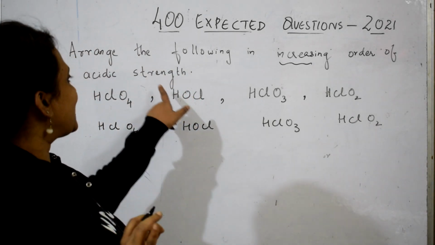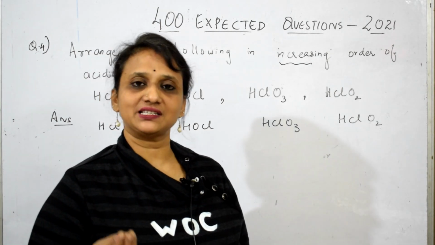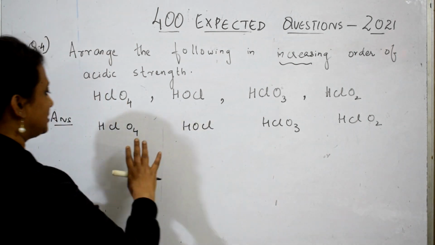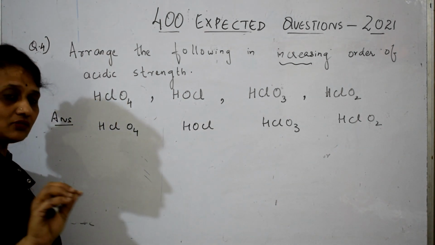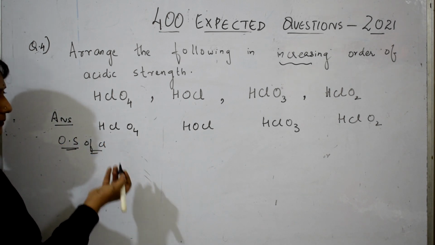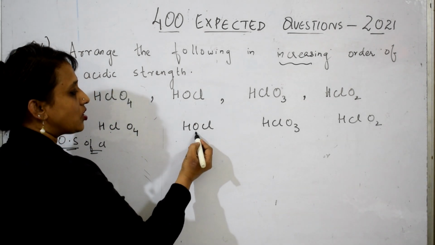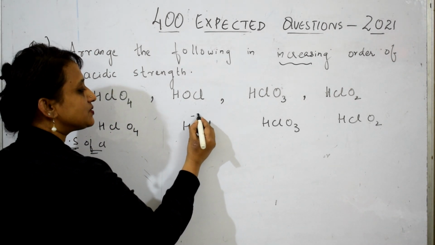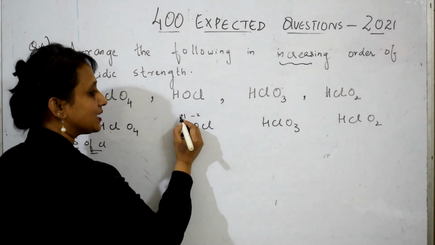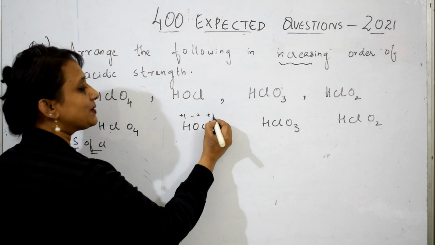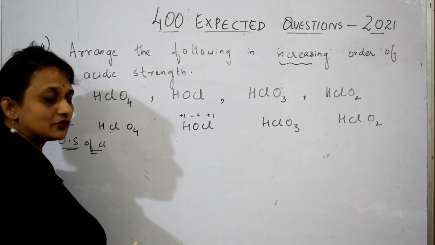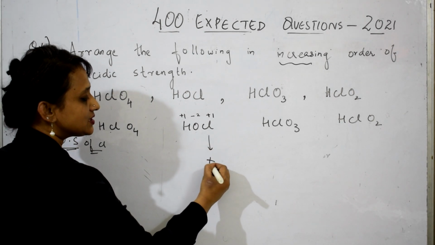What is acidic strength, student? Basically the release of H plus ions, correct? They're asking which one will release H plus ions. Now check here. As soon as this is given, calculate the oxidation state, of chlorine. If I take this simple one, we'll start. Oxygen is -2, hydrogen is +1. So chlorine should be, yes students, tell me, +1. +1 +1 is +2, and -2 gets cancelled. So the oxidation state of chlorine here is +1.